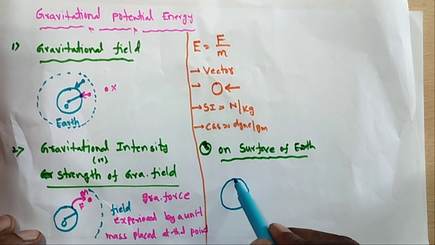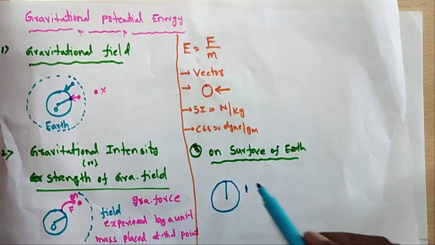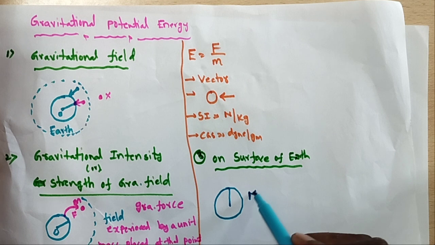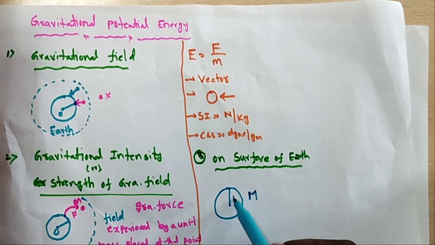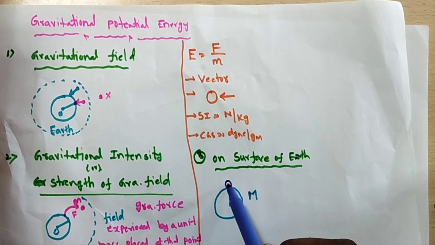We know that capital M is equal to the mass of the Earth, and capital R is equal to the radius of the Earth. Suppose one particle is on the surface. What is the mass of the particle? Small m, it is a unit mass.